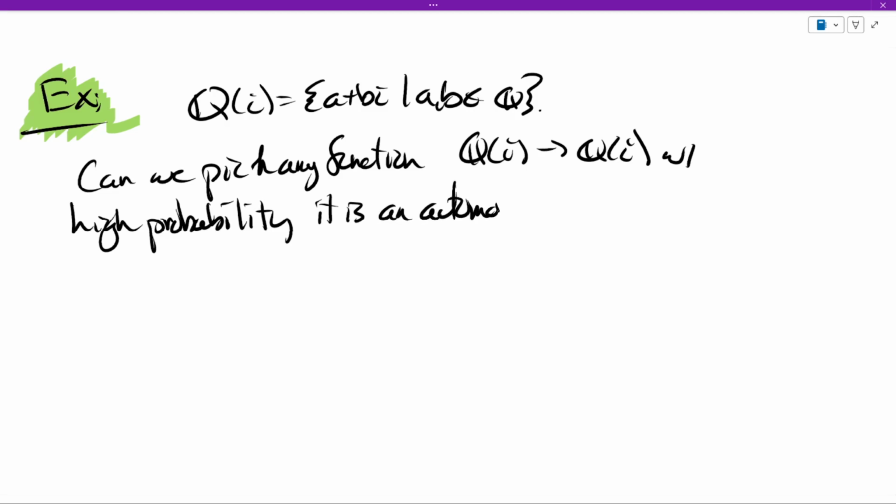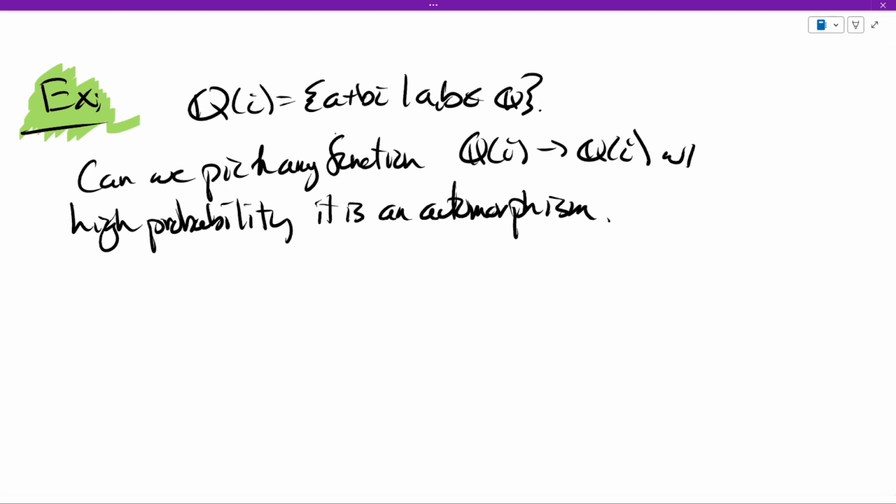This is actually very strict. Not a lot of functions are automorphisms. In particular, if you think about even just the linear functions from Q adjoin i to Q adjoin i, there is a lot of them. This is like a two-dimensional Q vector space, and so the linear functions from Q adjoin i to itself are like 2 by 2 matrices.